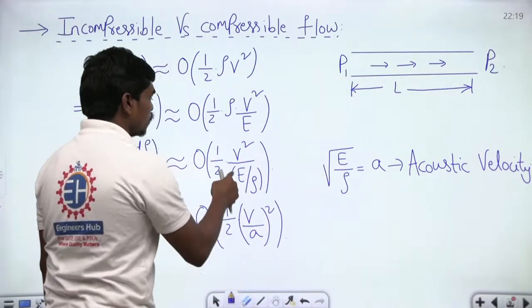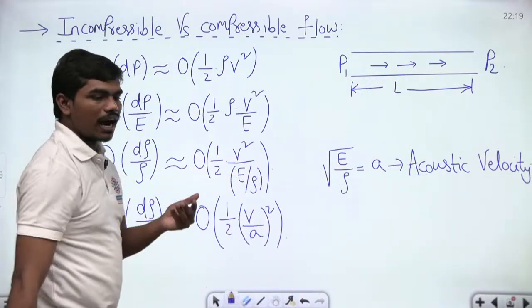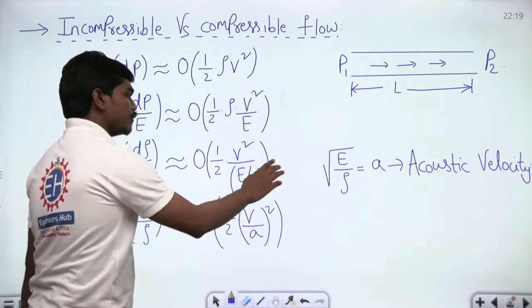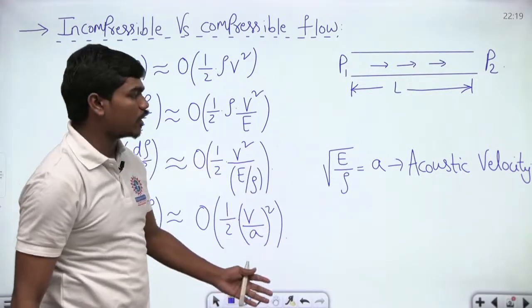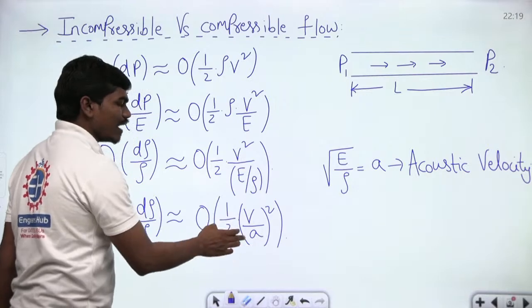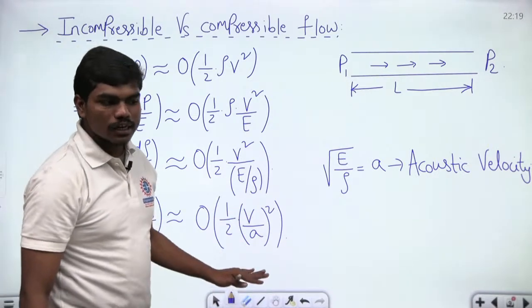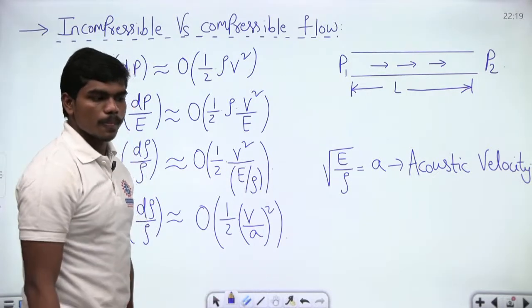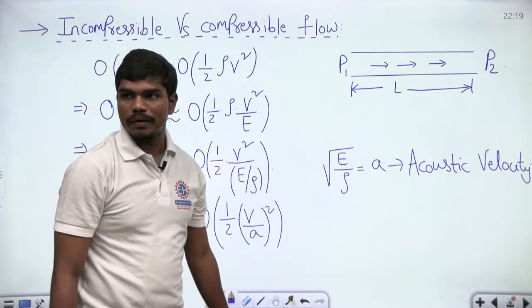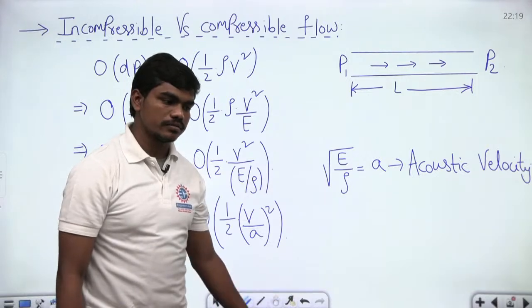So this is equal to half V square by E by ρ. And from compressible mechanics, we know that the square root of E by ρ is nothing but the acoustic velocity of the fluid. So we write this as half into V by A whole square. Are you all clear till this point?